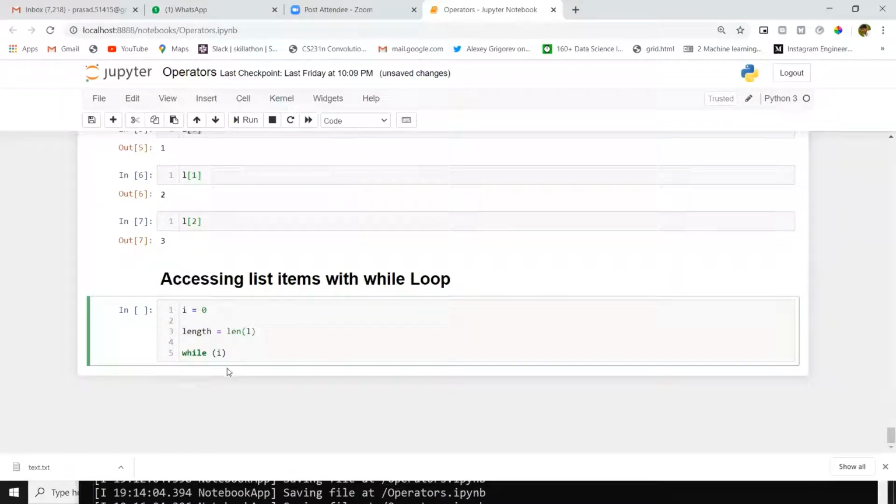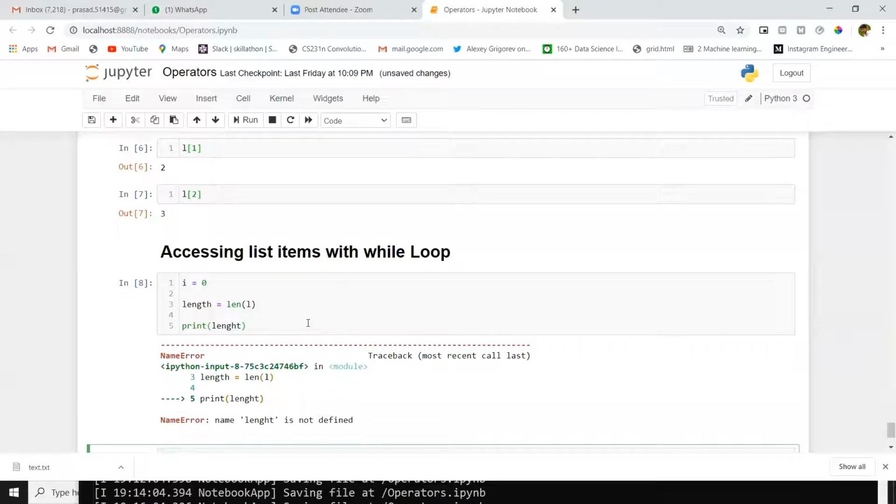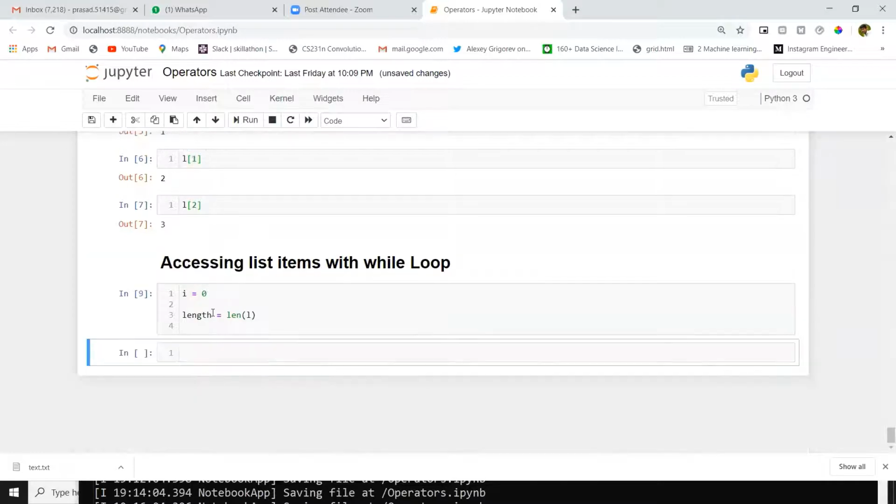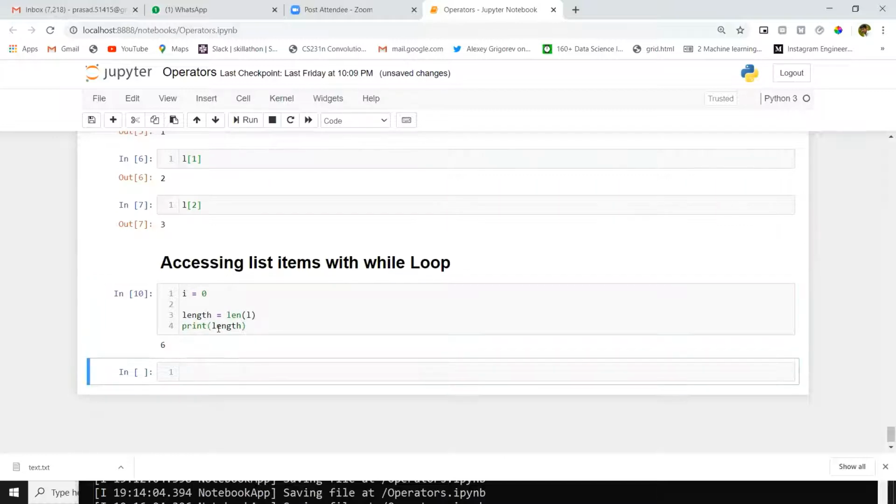Inside length we will get 6. Just print once here. Yeah, we have 6 inside our length.